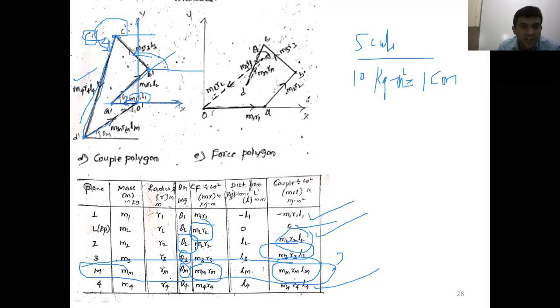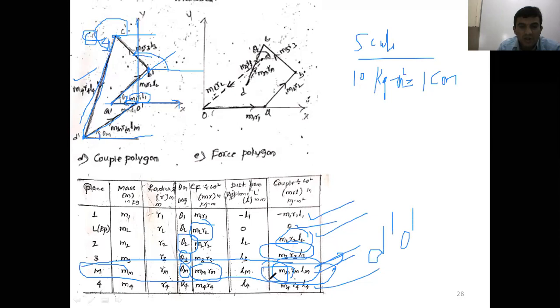If you join D dash and O dash, the length of D dash O dash gives the magnitude of MM, RM, LM. Again, the orientation with respect to the horizontal line you measure, that is theta M. Once you get this, multiply by the scale, and then you get the unknown, which is MM.